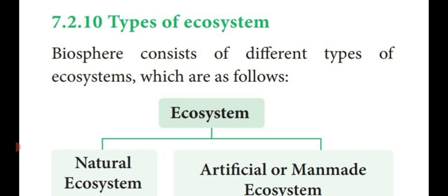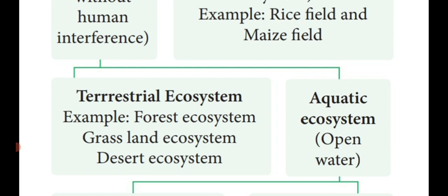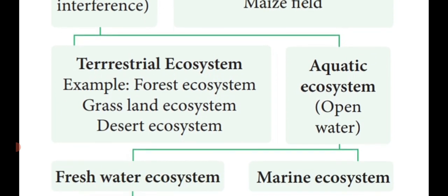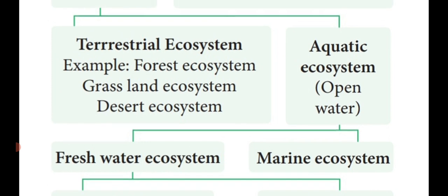Dear students, the biosphere consists of different ecosystems. One is natural, another one is artificial. Natural means which is present in the natural environment without human interference. Second one, artificial. This ecosystem is maintained by man. Example, rice field and maize field. So this natural ecosystem is again divided into two types: terrestrial ecosystem and aquatic ecosystem.